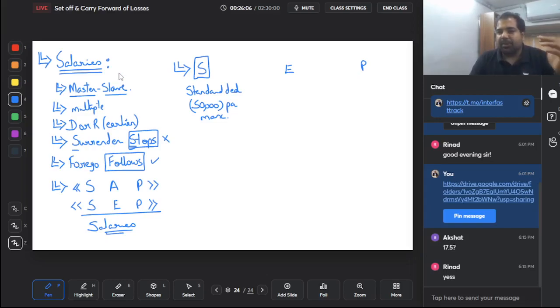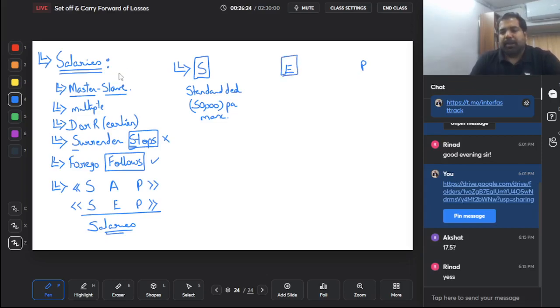Yes, I'll give you the sections later on, guys. Sections are very simple in this, but please remember in the exam, if they give you salary computed, then don't minus 50,000. But if they don't give you salary computed and they say salary is 10 lakh 50, please minus 50,000 standard deduction.